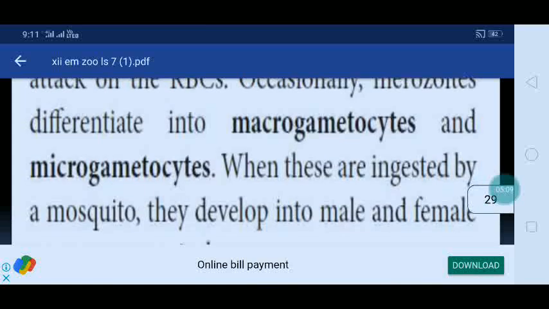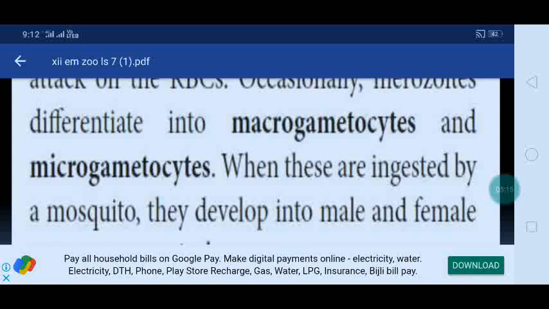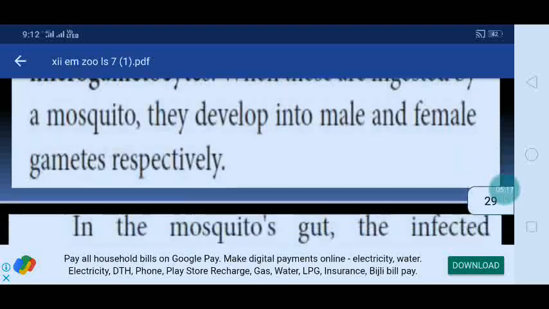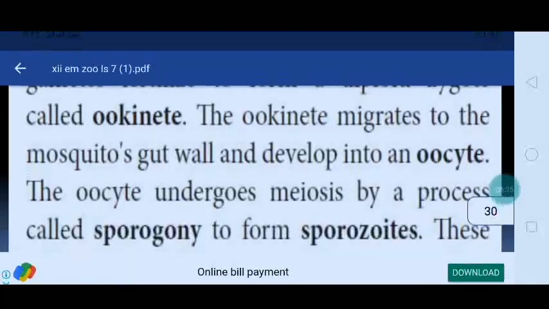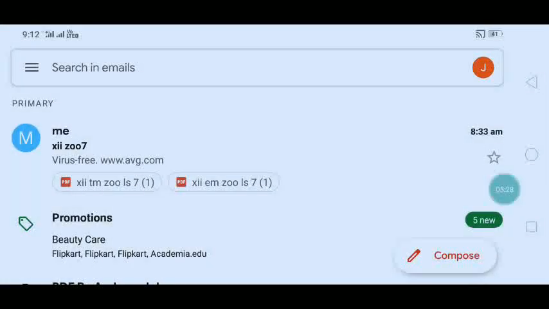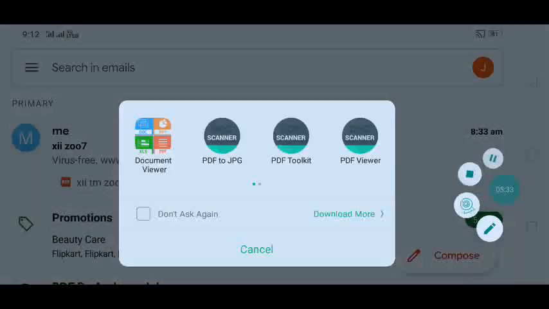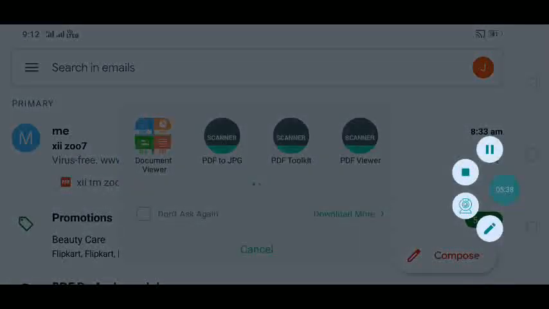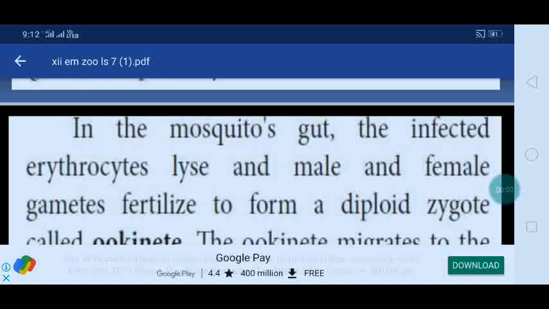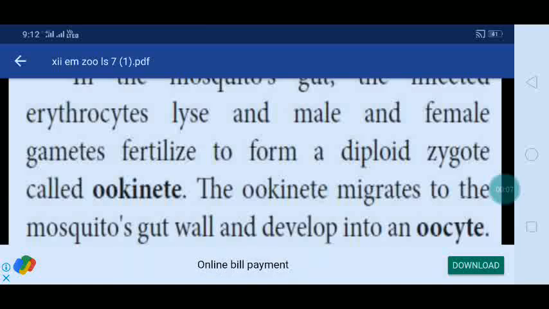Occasionally merozoites differentiate into macrogametocytes and microgametocytes. When these are ingested by the mosquito, they develop into female and male gametes respectively. In the mosquito gut, the infected erythrocytes lyse and male and female gametes fertilize to form a diploid zygote called the ookinete.